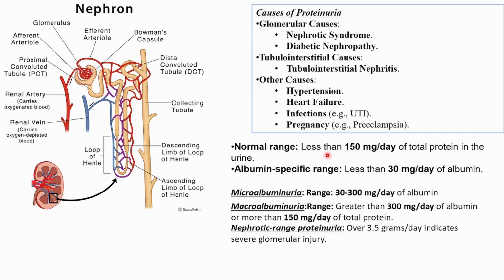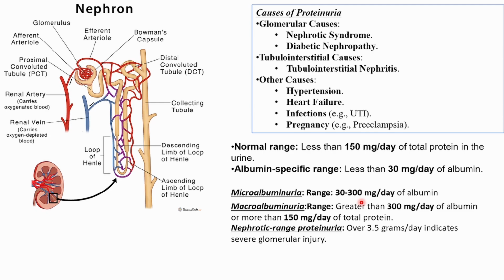Normal range is less than 150 milligram per day of total protein going through the urine. In terms of albumin, normal is less than 30 milligram per day. Then there is microalbuminuria, that means 30 to 300 milligram per day of albumin. If it is lost, it suggests some early kidney damage, or maybe there is hypertension.